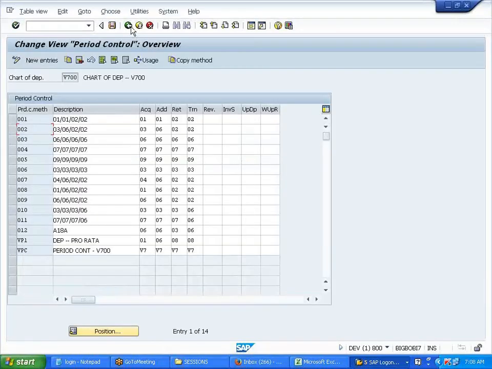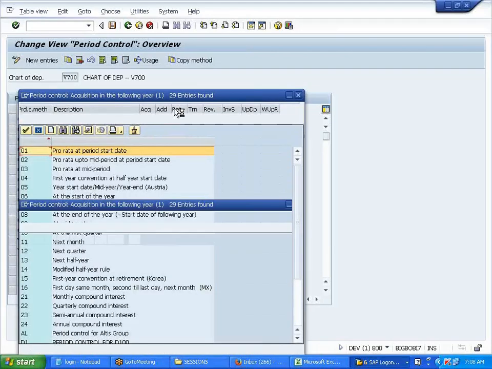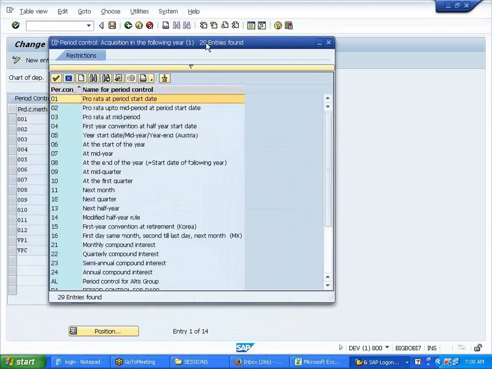If I buy in the middle of the year, why is it showing 01 in the second tab, that is the addition? When there is an acquisition, I'm saying please calculate in the format of whenever I purchase, for example in the month of April, do it that way.